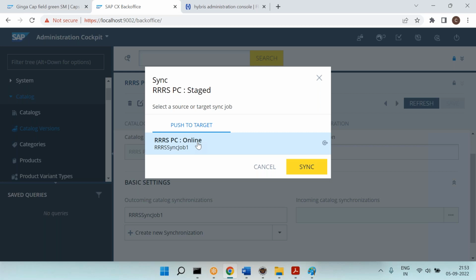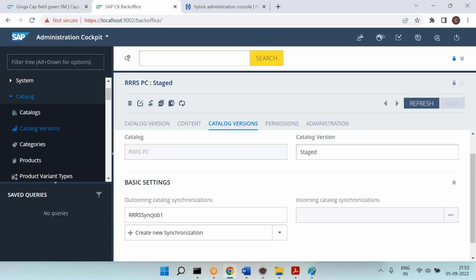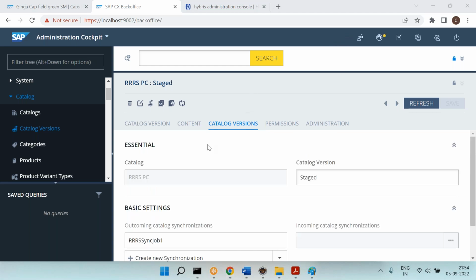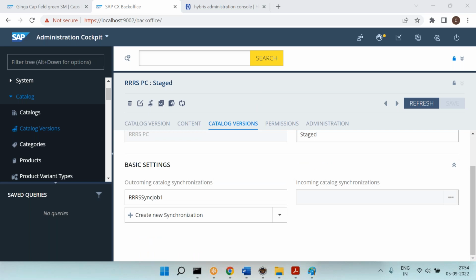Where do you see that exclusive mode? Just open that RRR sync job one. Yeah, that's fine. Okay. So you can see here, please. Right now we have created the job. We will discuss that one again. Right now I have created the job.